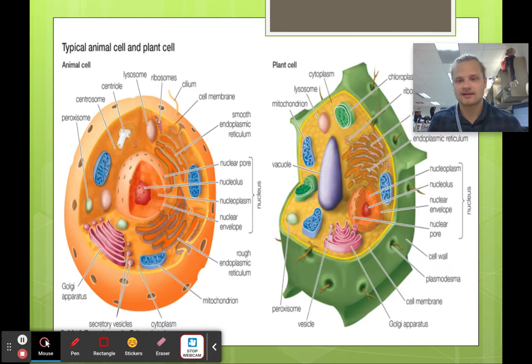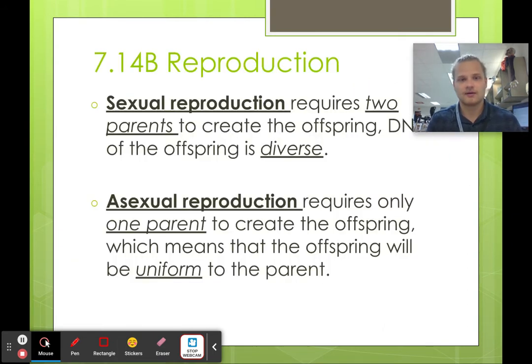All right, so looking at cells, you can see there's a difference. The main thing with plant cells is usually they're going to be green, okay, and usually they're going to be very rigid, very boxy, whereas animal cells are going to be rounded. Animal cells are rounded to fit into different types of tissue, whereas plant cells have that cell wall that's rigid. It doesn't move very well, so it doesn't shift. It stays in one spot. It's kind of locked.